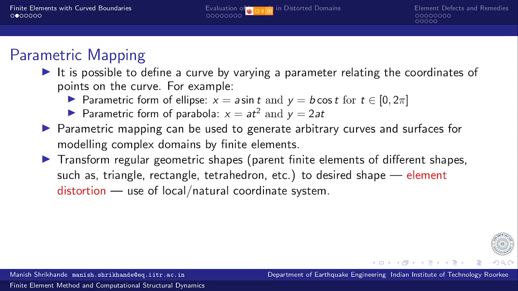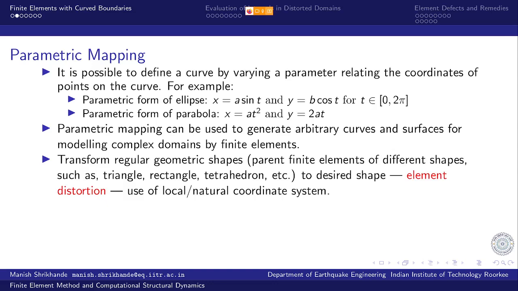What we are trying to do here is, as I said, we are not going to give up the advantage that we have gained by the use of regular geometric shapes, which we call parent elements, of different shapes such as triangle, rectangle, tetrahedron, hexahedron, and so on.